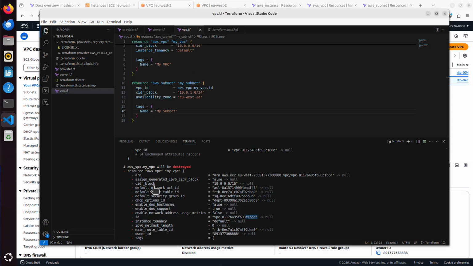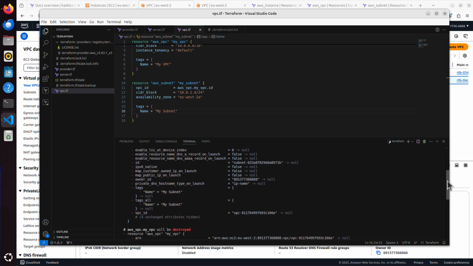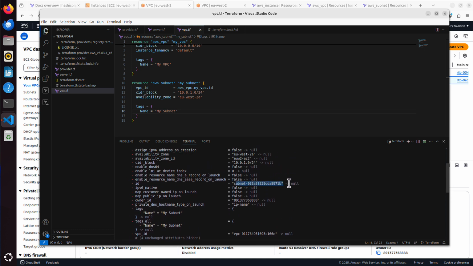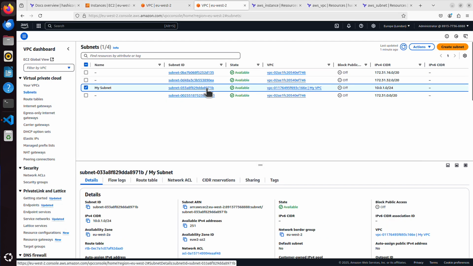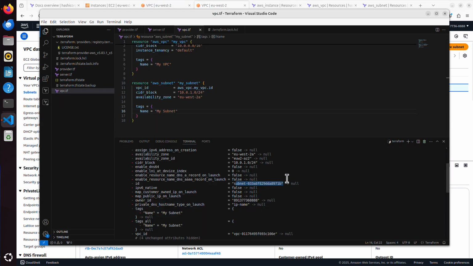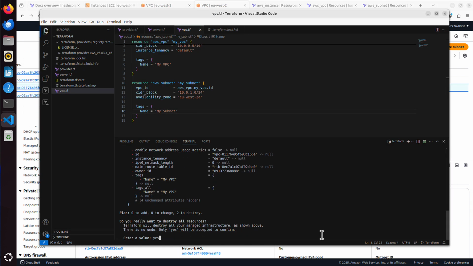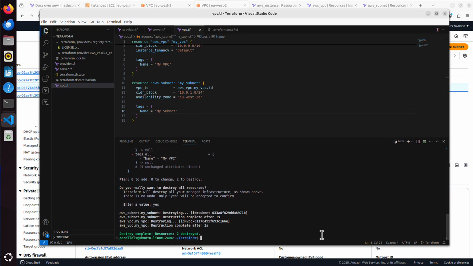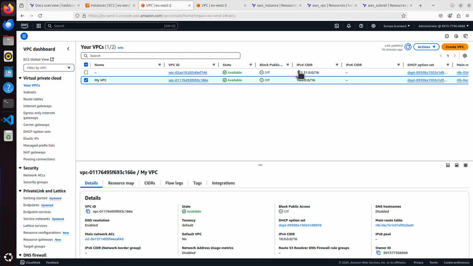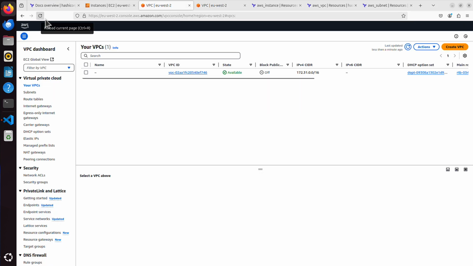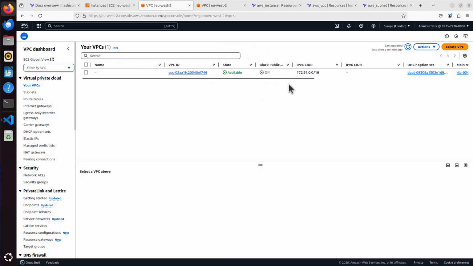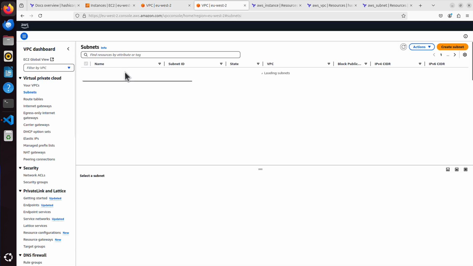And the subnet also got its own ID, but it looks completely different. It finishes with 71B. So if I go to subnets, we can see that indeed it's 71B. It's this identifier. And they both will be destroyed now. So I say yes, enter. And we've got 2 destroyed. So if I go and refresh, we are back to that default VPC. And subnets, if I also refresh, we have only those 3 created by AWS.